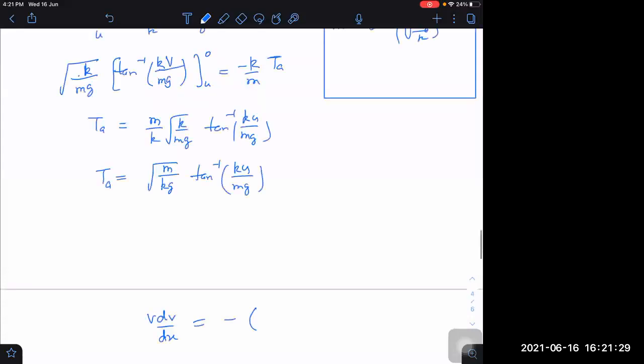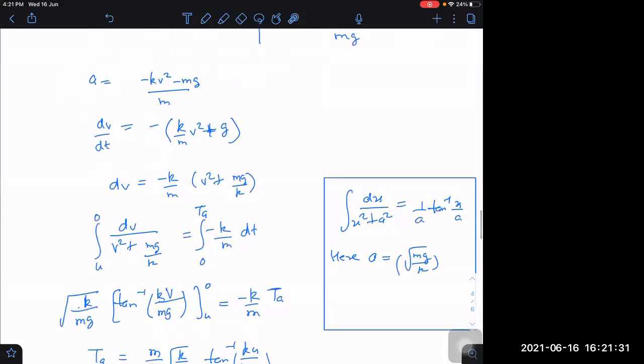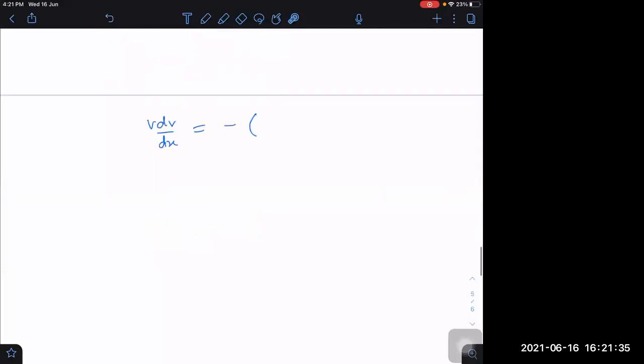To find maximum height, we have to write v dv by dx is equal to minus k by m taken out into v square plus mg by k.